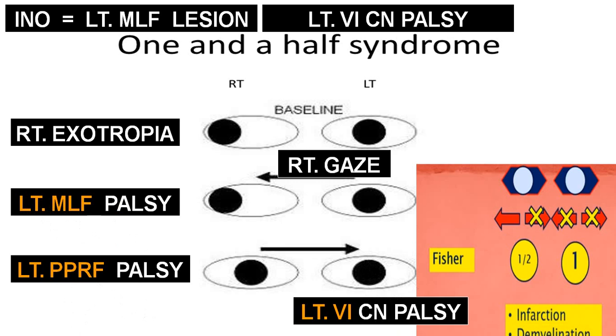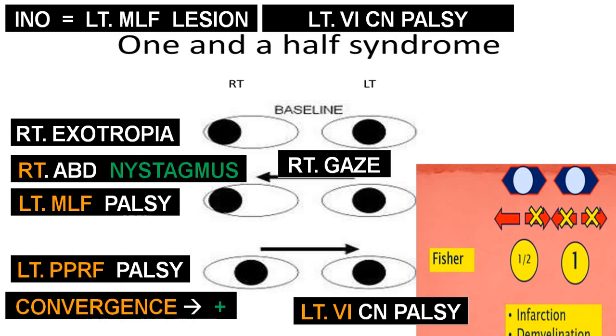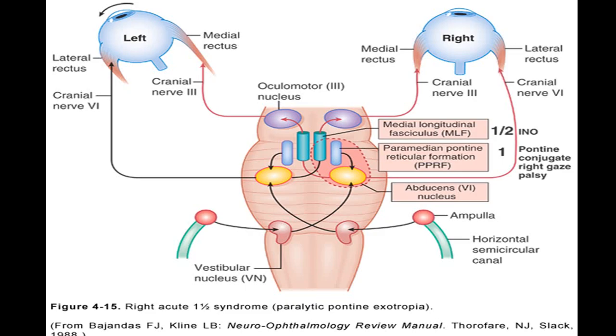Left side 6th cranial nerve palsy, right abducting eye will show you nystagmus. Convergence will be present, vertical gaze will be preserved. This is classical in case of damage to the same side, or we call ipsilateral, two centers being damaged, PPRF center and MLF. So that is typical.